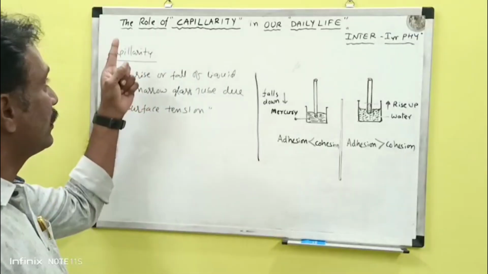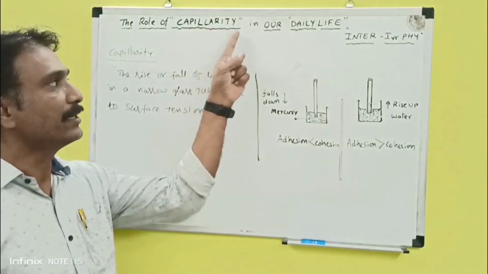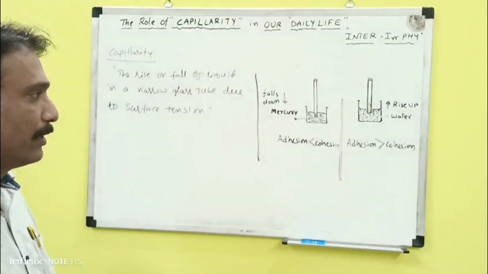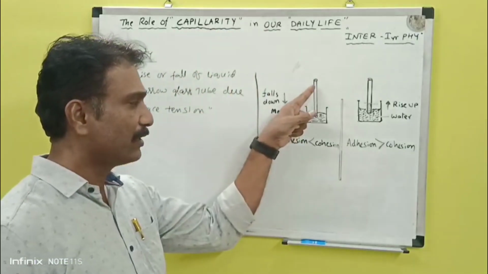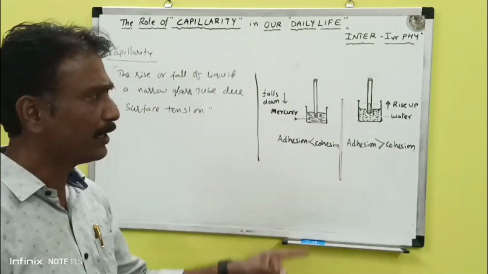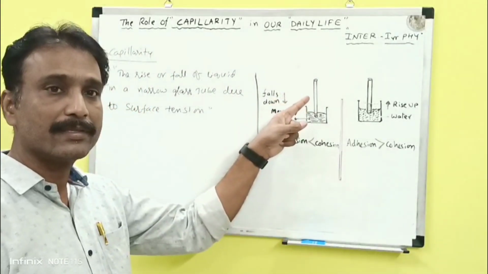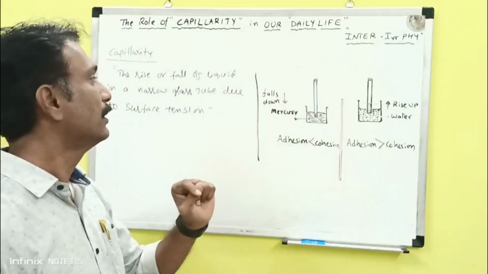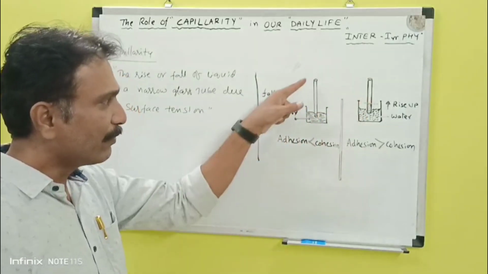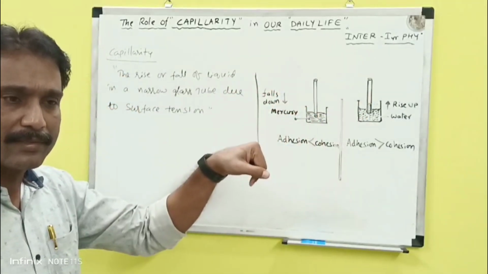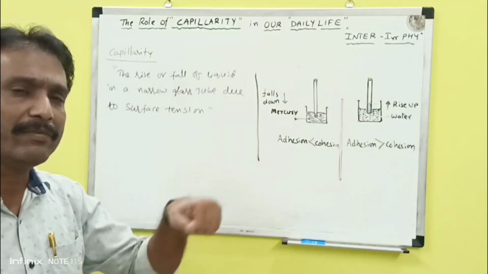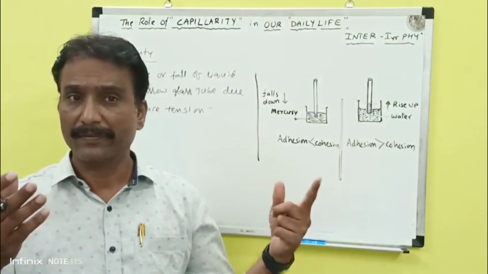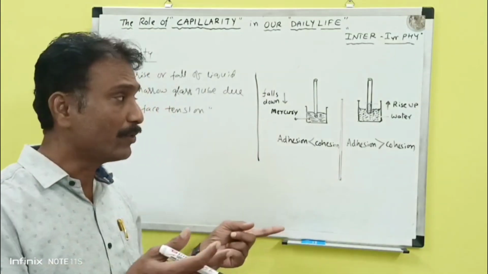Today we will discuss the role of capillarity in our daily life. For example, you can see here this is a glass tube, a narrow tube, known as a capillary tube. When this capillary tube is dipped in liquid, based upon the nature of the liquid, what will happen?